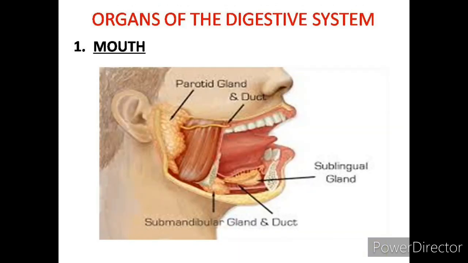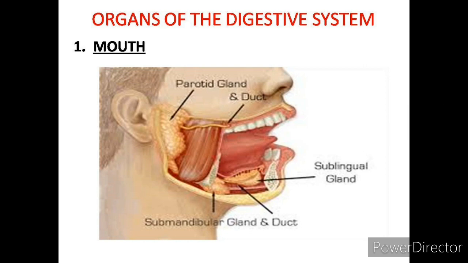The first organ of the digestive system is the mouth. As you know, teeth are present in the mouth. I have already given the description of teeth. Their major function is to chew the food properly. The tongue is present in the mouth and is used to mix the food with the saliva, which is secreted by the salivary glands.